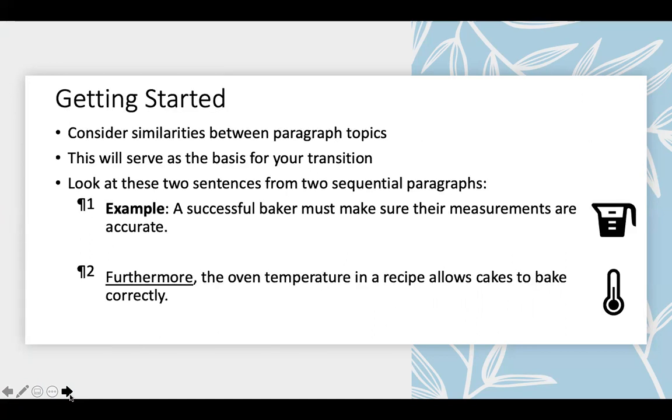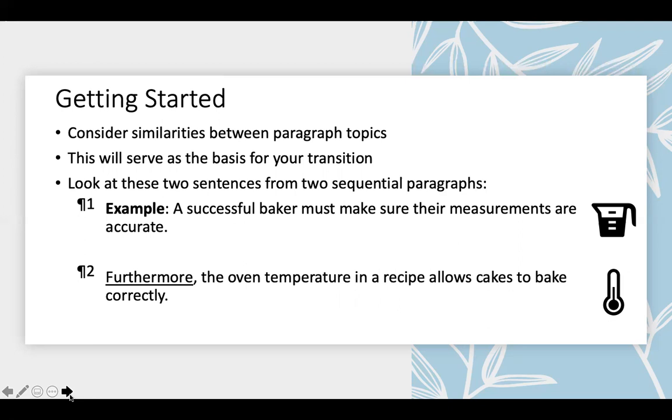When we're getting started, it's important to look at what might be similar between the topics of each paragraph. This will serve as a basis for how to show the shift to your reader. Looking at these two sentences, what might be a similar topic or idea? In paragraph 1, we conclude with "a successful baker must make sure their measurements are accurate." Paragraph 2, we begin with, "furthermore, the oven temperature in a recipe allows cakes to bake correctly." These paragraphs could be connected by the theme of measuring, whether that be measuring ingredients or measuring temperature. They could be connected through the idea of a successful bake.